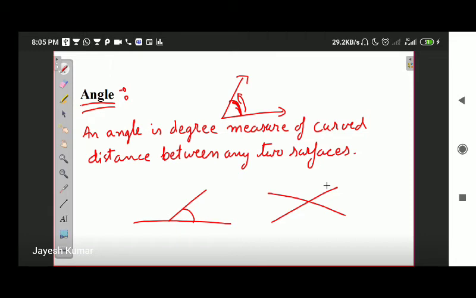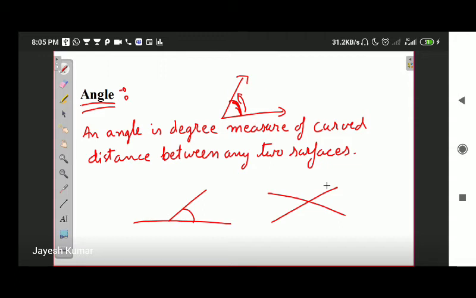An example of non-intersecting surfaces: take any book, a thick book. Take its front cover page and its last cover page. If you consider both as different surfaces, can you see them intersecting?